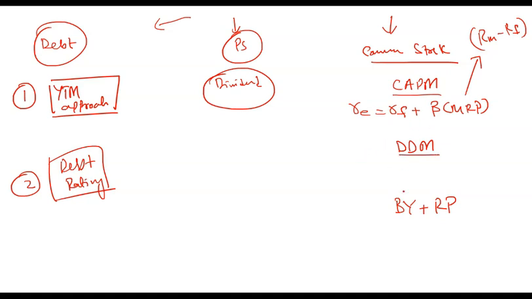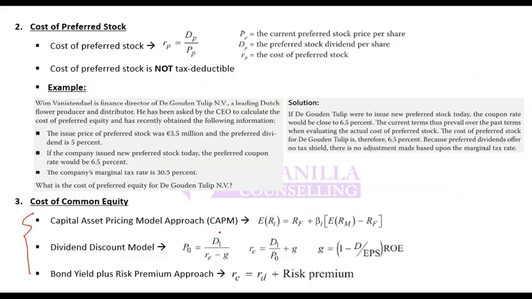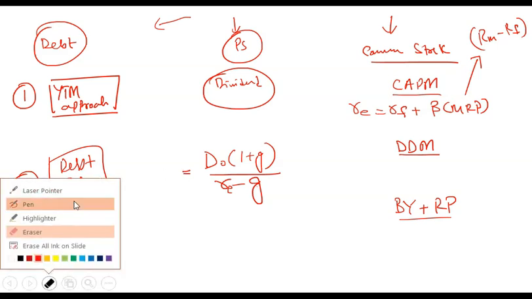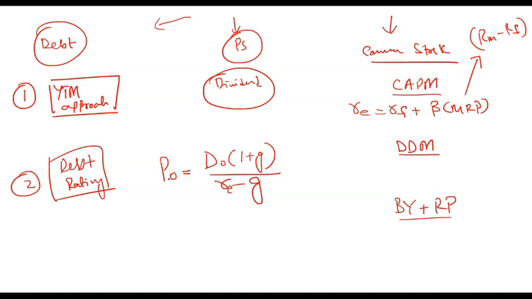DDM is the dividend discount model. In the dividend discount model, you calculate the rate based on the dividends being paid by the company. And how do you do this? If I am calculating the value as of today, then using the Gordon growth model, value as of today is next year's dividend divided by R minus G. G is the sustainable growth rate, R is your required rate of return on equity, and this V can be called the price as of today. So this is the present value of all the future dividends being paid.